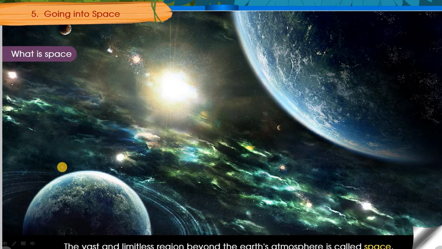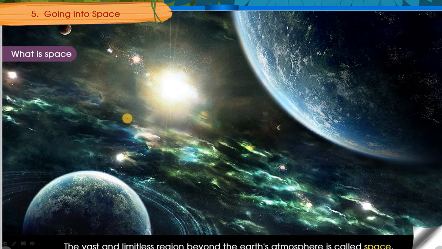So imagine this is the earth, children. Earth is surrounded by a thin layer of gases, right? This is called the atmosphere. So anything outside this thin layer is everything. Whatever you see, this whole thing is called space, right? Anything outside earth's atmosphere is called space.